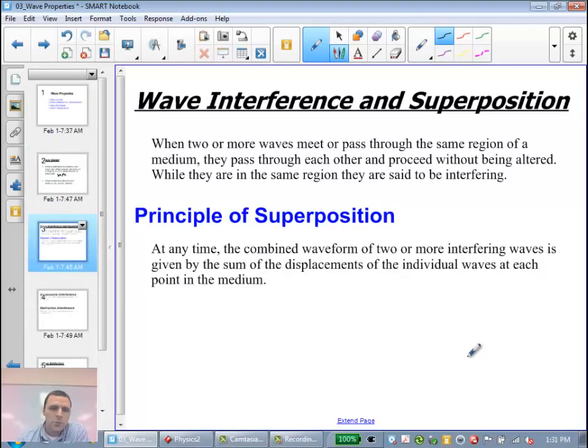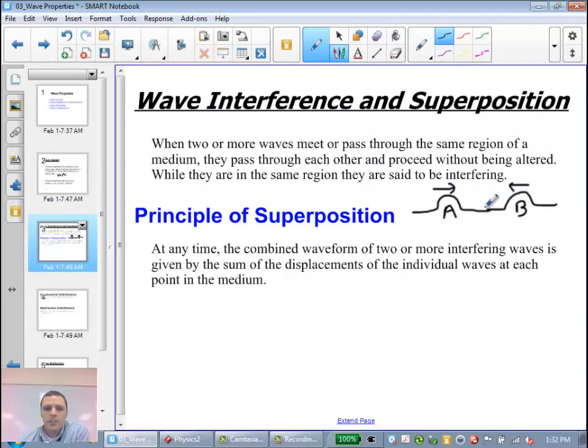The second part of the wave lab demonstrates a property of waves known as wave interference or superposition. This occurs when two waves meet or pass through one another in the same region. So if we imagine a wave pulse coming from the left, and a second one coming from the right, going right to left, so wave A and wave B.